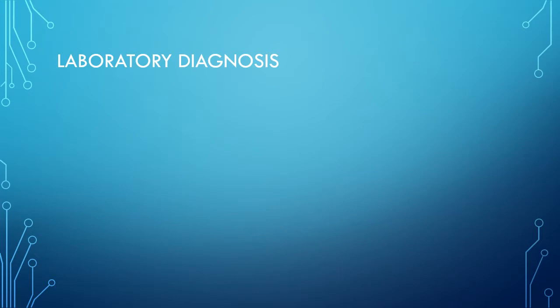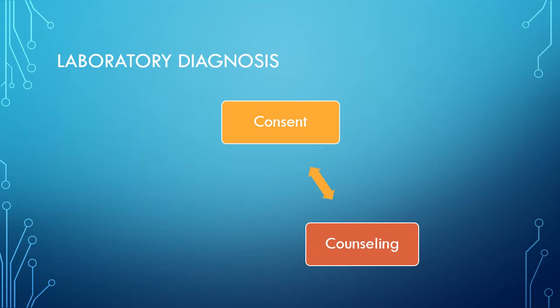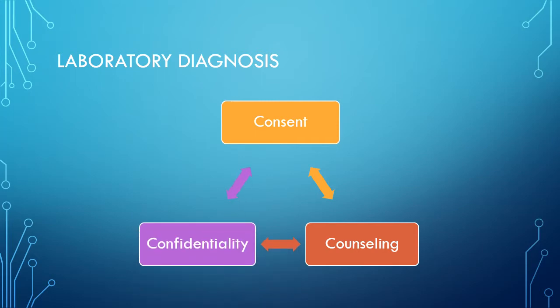Therefore, 3 C's are very important with HIV testing. The first is consent. Consent in written format should be taken before the test is done, and the patient should be explained about the nature of the test being performed. The second C is counseling, which should be provided to motivate the individual to tell the spouse or the family and induce behavior changes. The third C is confidentiality. Confidentiality of a positive test result is a must. The patient's name or the word HIV positive should not be written on the report form.